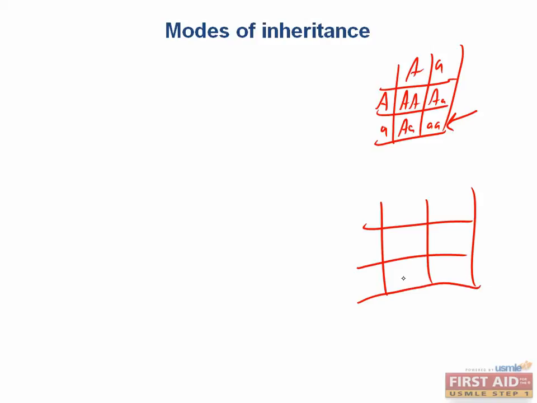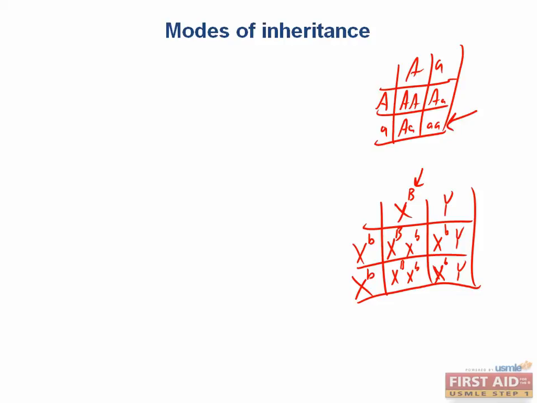So let's say you have an X-linked dominant trait, and we'll draw the father up here, and the mother will be in the rows. So again, the father is going to be XY. So if the father has the trait and it's autosomal dominant, and the mother does not have the trait and is not a carrier, and we use the same nomenclature as before, so big B is the affected allele and little b is the normal one. So now the child can only get the X little b from mom and either X big B or Y from dad. So what proportion of daughters do you expect to be affected by this trait?